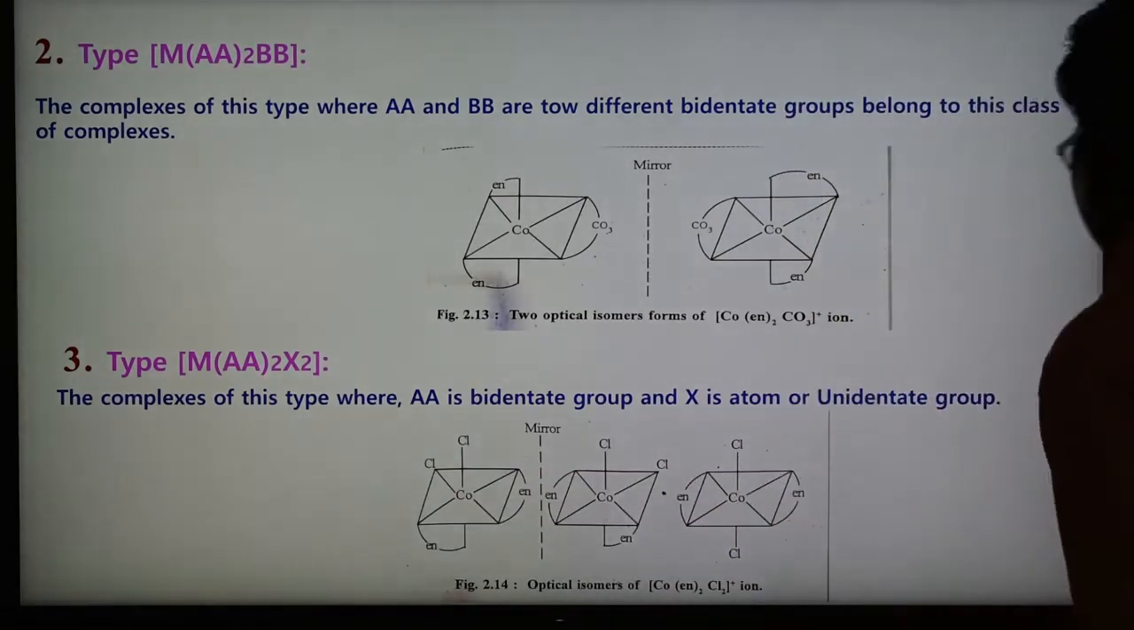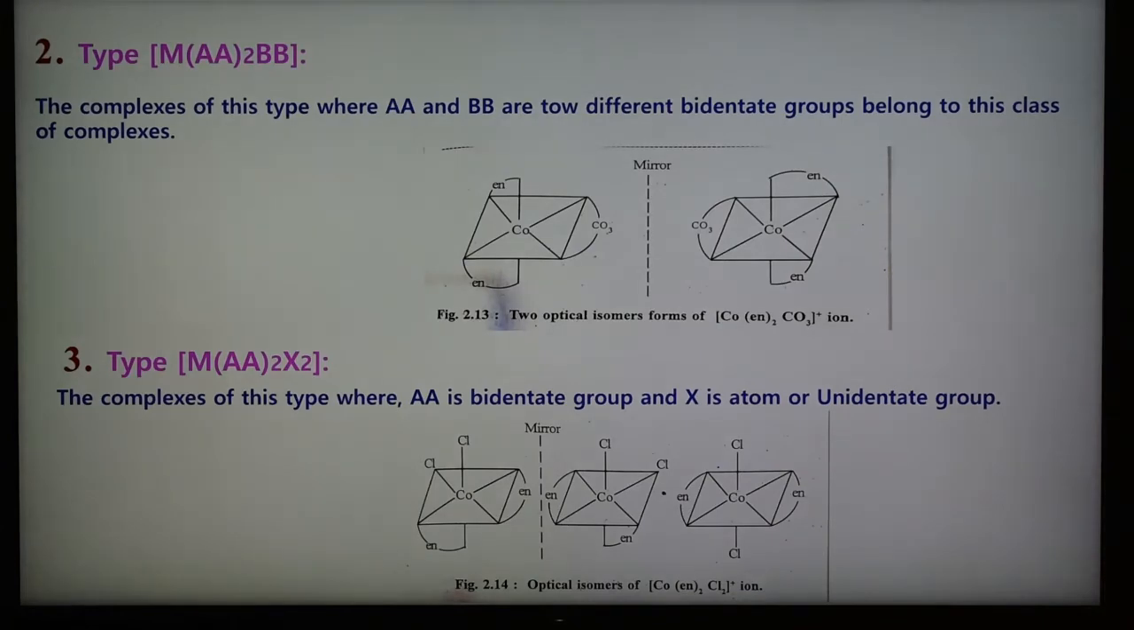Another possibility is the third type of complex, shown here, and they also show the different enantiomers. These are different optical isomers, and these two isomers are non-superimposable, and here they show the mirror image, and this is another one. So this third type of complex also shows optical isomerism.